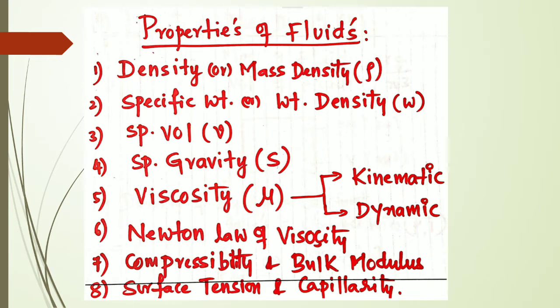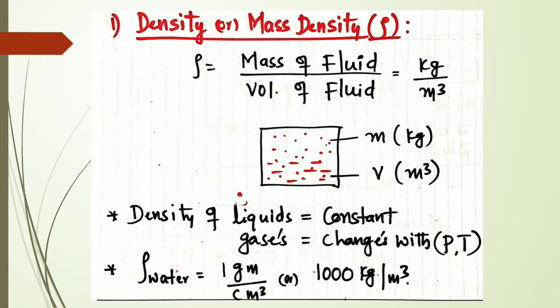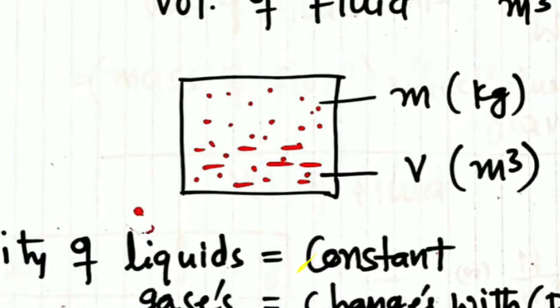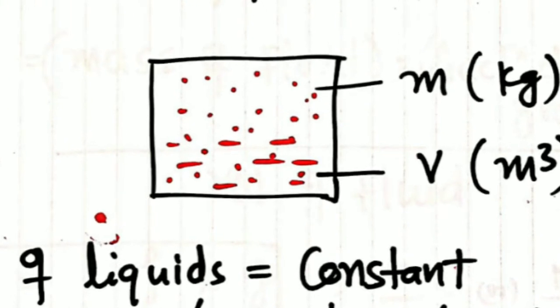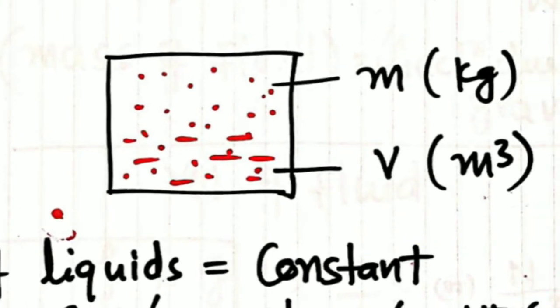Okay, now what do you mean by density? Already you have studied this. So it is the ratio of the mass of fluid divided by the volume of fluid here. Okay, if you take a container, if m is the mass of the fluid and v is the volume of the fluid, m is denoted in terms of kg and v is denoted in terms of meter cube. Volume always is in meter cube.